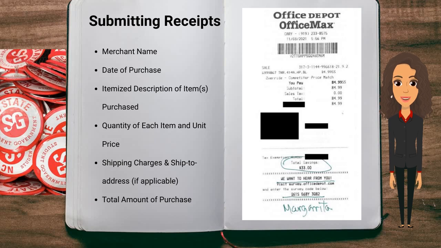Here you can see an example of a valid receipt in which it contains an original receipt from a store that is readable. Additionally, it has each item listed with their associated cost.